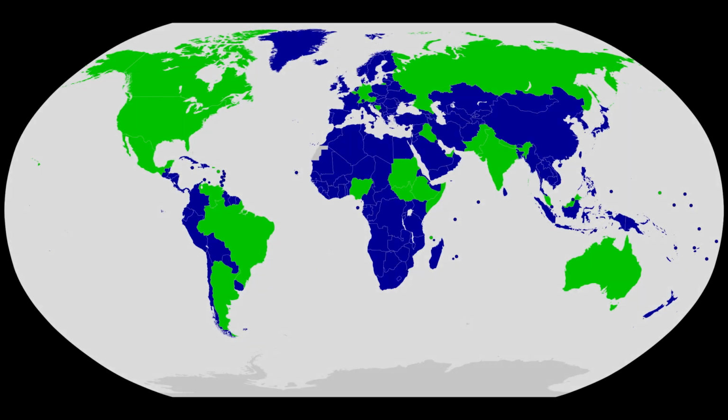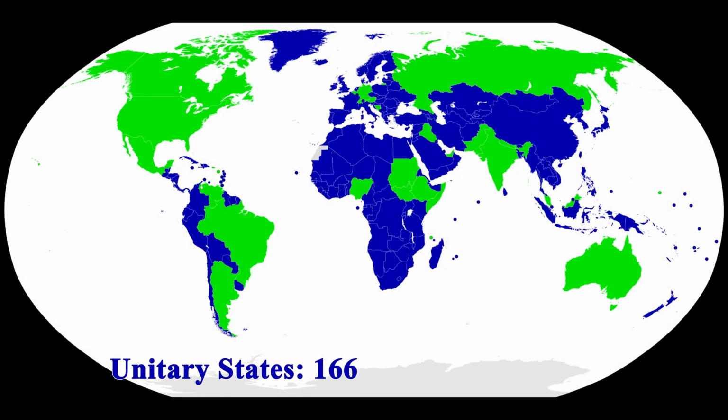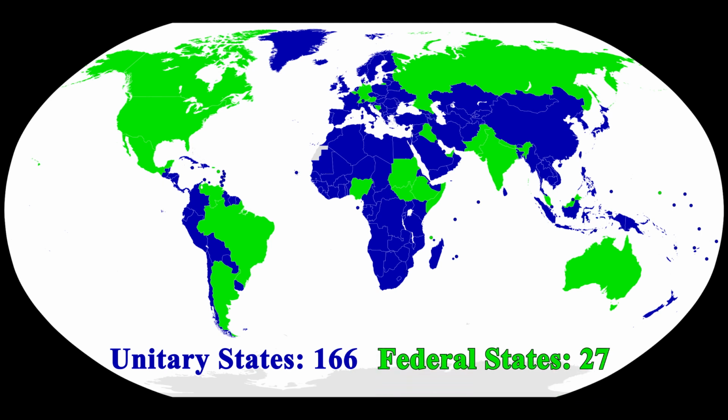Out of 193 countries, 166 are unitary states, while 27 are governed under federalism. Interestingly, despite the number of unitary states being over 6 times that of federal states, almost half of the Earth's land area is under federal governance. This can be attributed to the fact that larger countries tend to adopt a federal structure. Among the 8 largest countries globally, only China operates as a unitary state.